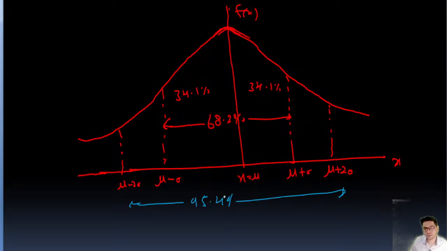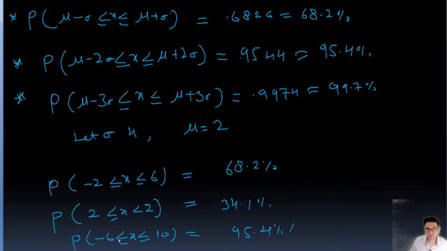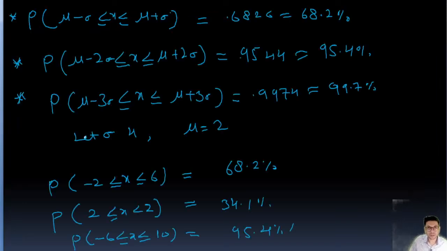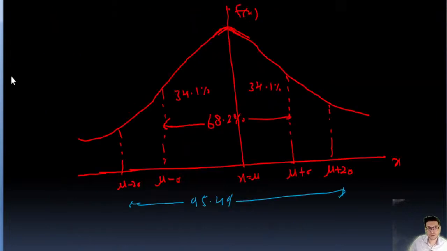Similarly, if you find the probability between this range, this is 34.1%. Since the total is 95.4%, half of it, from here to here, is 47.7%.